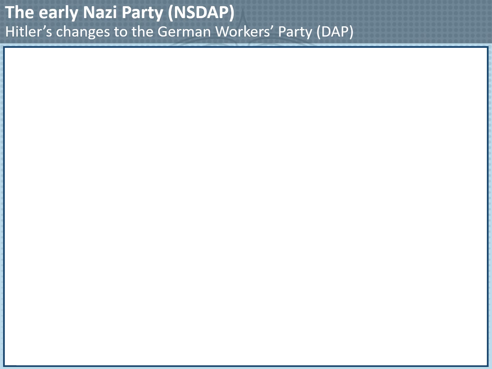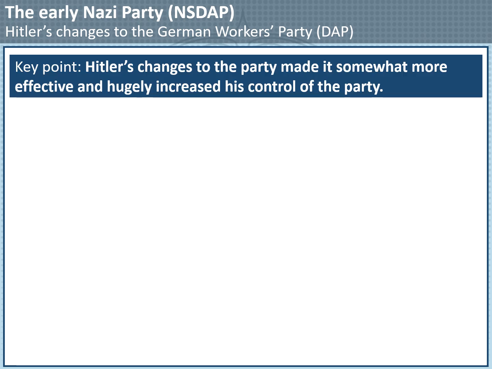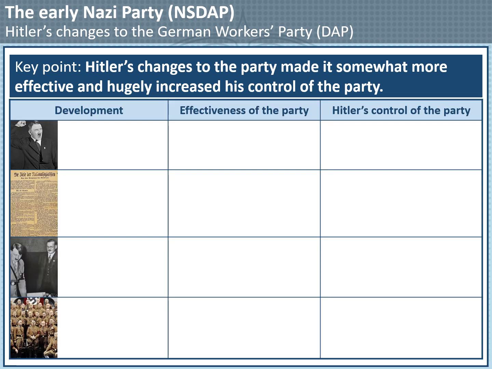First, let's look at the development of the early Nazi Party. The key point here is that Hitler joined the German Workers' Party and then made changes. These changes made the party somewhat more effective, and they also increased Hitler's control of the party. Let's look at the main developments.